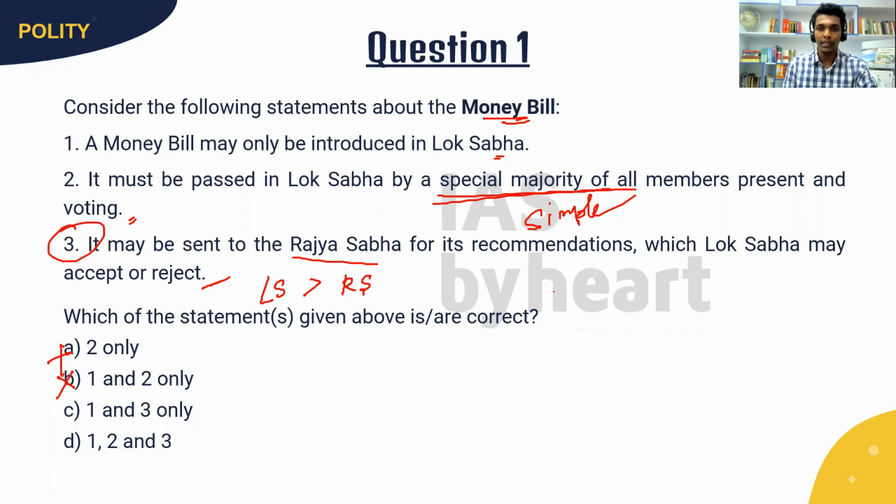Special majority is not needed for money bill. So the answer to this question is option C. Statement 1 is also right. The money bill may only be introduced in Lok Sabha because on money related matters, Lok Sabha has greater power than Rajya Sabha. So let's see more about this money bill in our explanation.